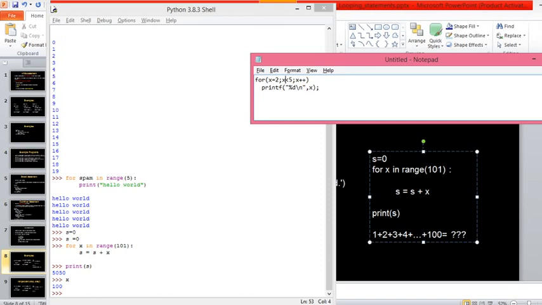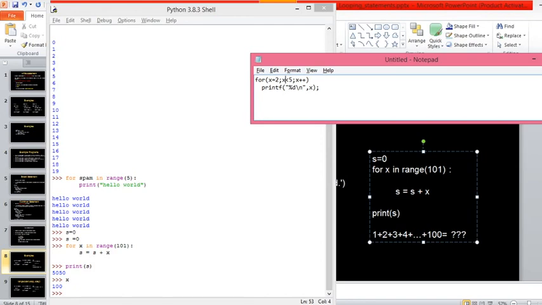2 less than 5 is true, it will execute. 3 less than 5, it will execute. Then 4 less than 5, it is true, it will execute. Then 5 less than 5 is false, so it will come out of the loop. So if I start with x equals to 2, then this loop will run for 3 times. Am I correct?